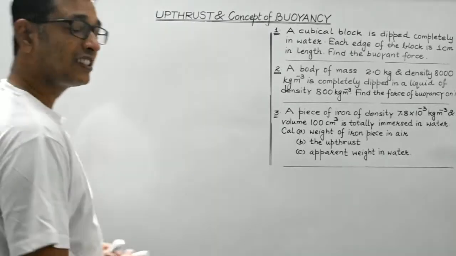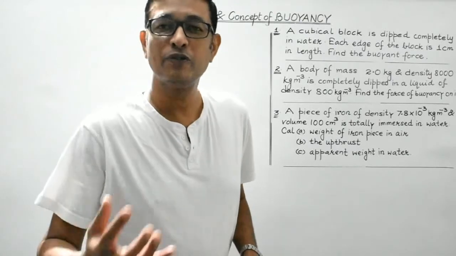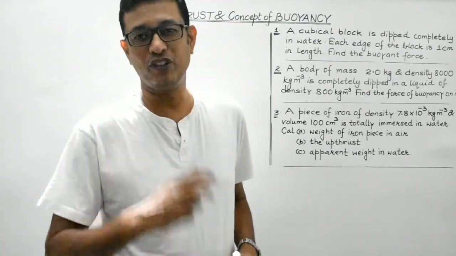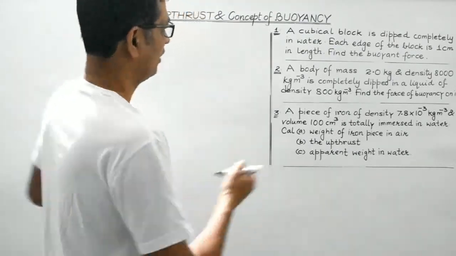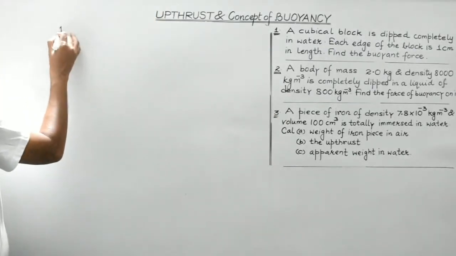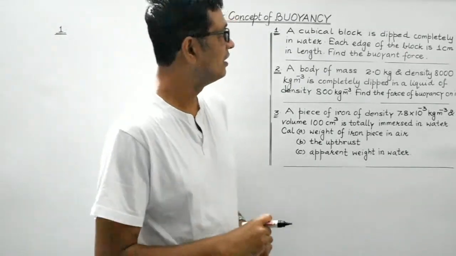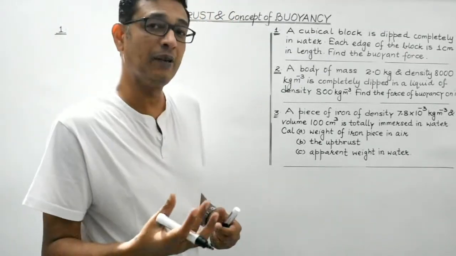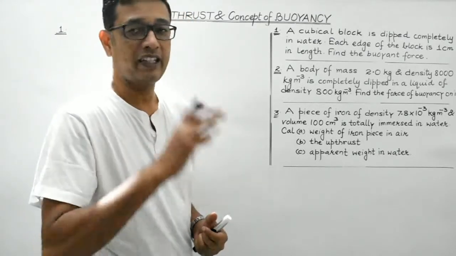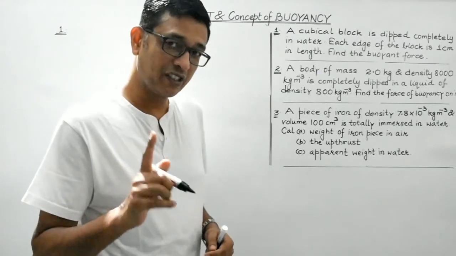Okay, students, now let us consider some numericals based on the concept of upthrust and buoyancy. Right, students? Okay, let's concentrate on the first question then. First question, students. A cubical block is given and it is given to be completely dipped inside water. Each edge of the block is 1 centimeter in length.